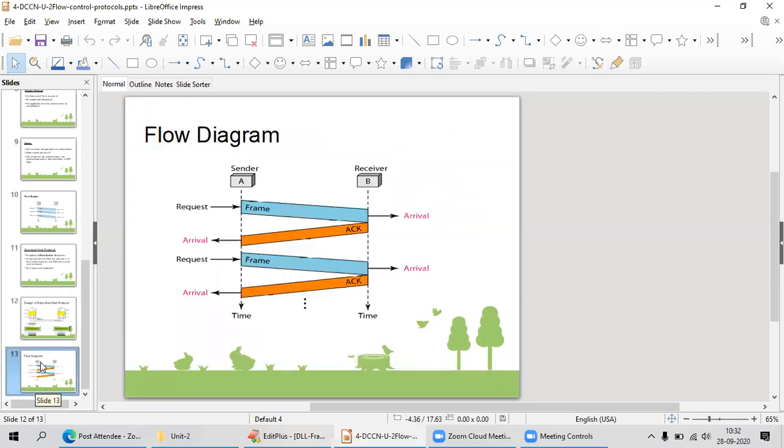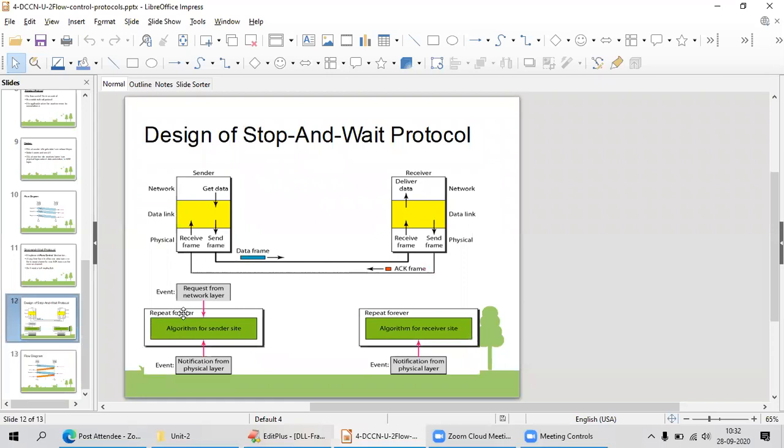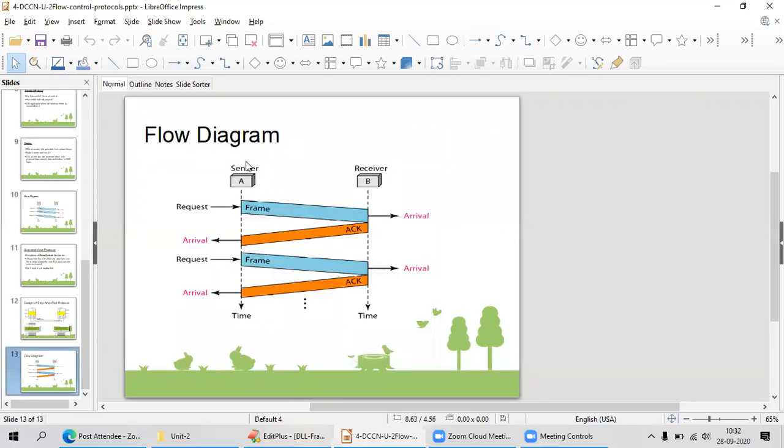Here, the next thing, flow diagram. That's whatever we have discussed here. My data link layer is continuously running the process forever. Whenever I get the request from the network layer, I'm going to forward it to the receiver. At the receiver end, whenever it gets the arrival request, it is going to forward the message to my network layer, the next layer above, and it is going to send the acknowledgement automatically to the sender.